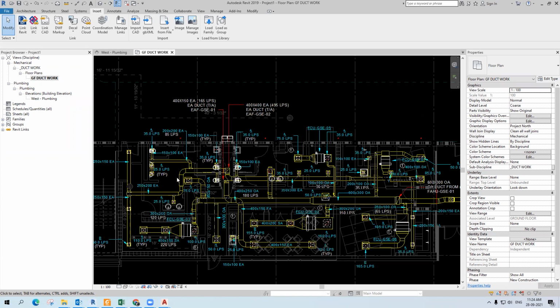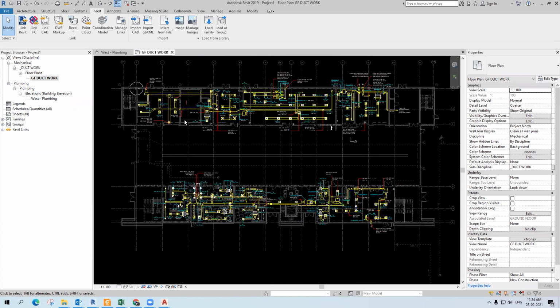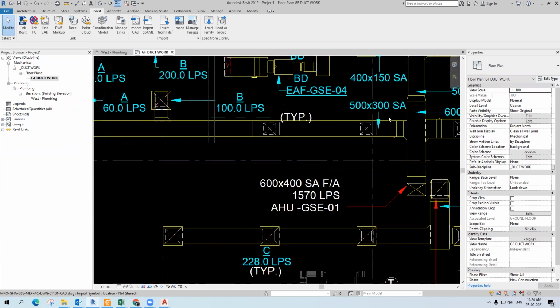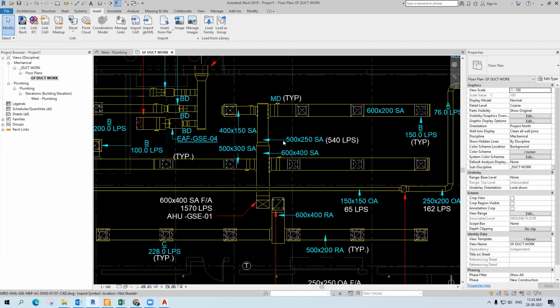In the docs, have you done up to this point? Yes, you linked it? I linked it. Okay, next, what you want to do is create the duct systems according to the systems given here.